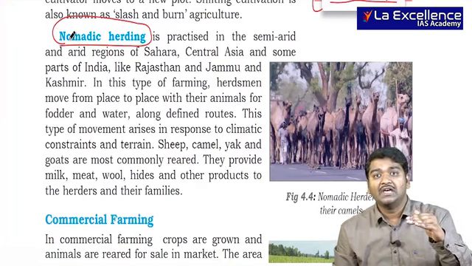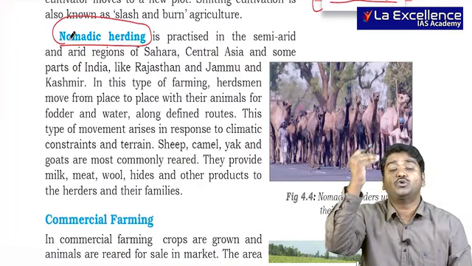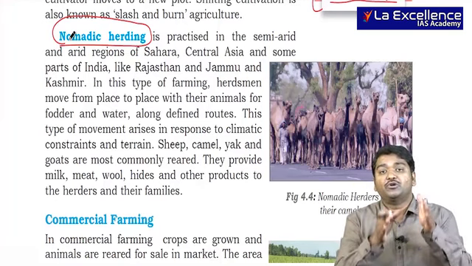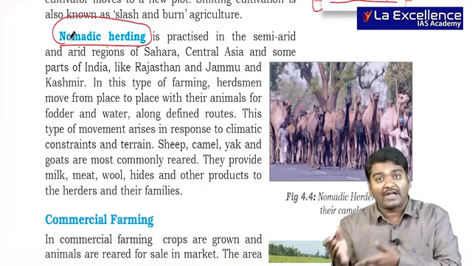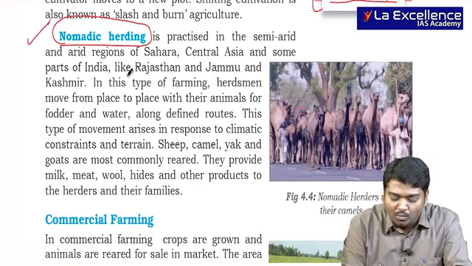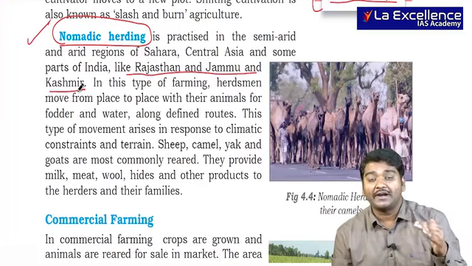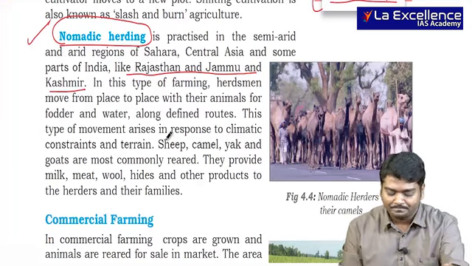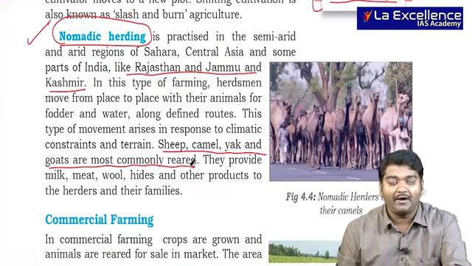These nomadic means, see, in summer in a few regions you see more amount of grasses. So they go to those regions in summer. In winter they come back to different places. So these people who shift from one place to another in search of grasses for their sheep or cattle are called nomadic herding, right? It is mostly famous in Rajasthan and Jammu and Kashmir, especially when we talk about Ladakh and other regions. These nomadic herding people are very, very popular. Sheep, camel, yak and goats are the most commonly reared.